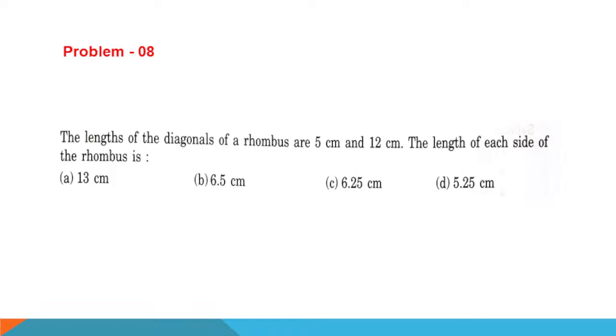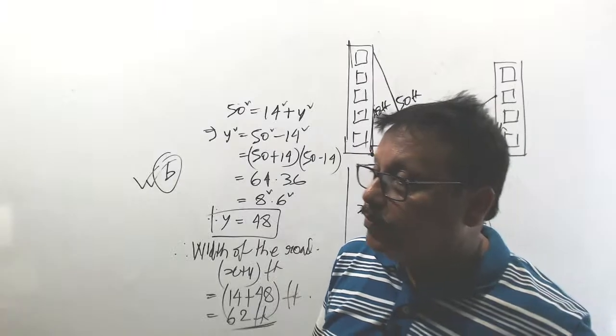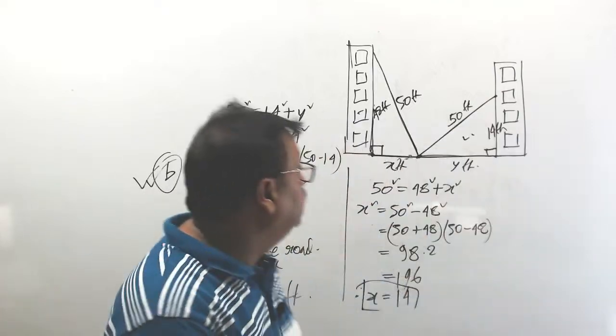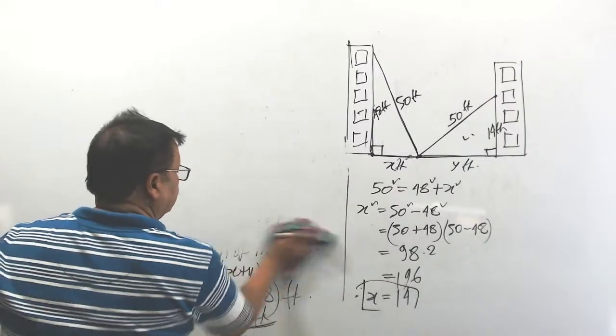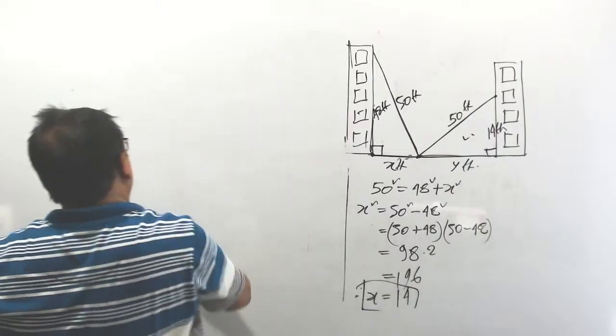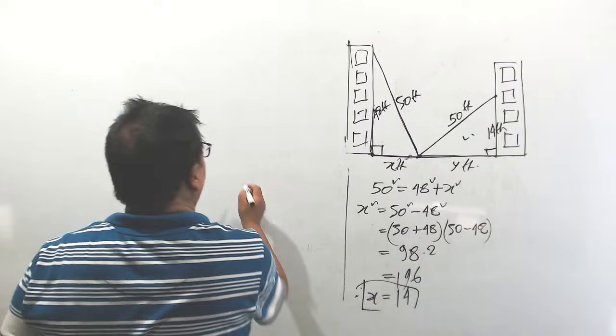You will complete, but you should know the properties of a rhombus. The lengths of the diagonals are given to you. See, rhombus. What are the properties of a rhombus? I am showing you so that you will be able to do such types of problems, which frequently come in the exam.